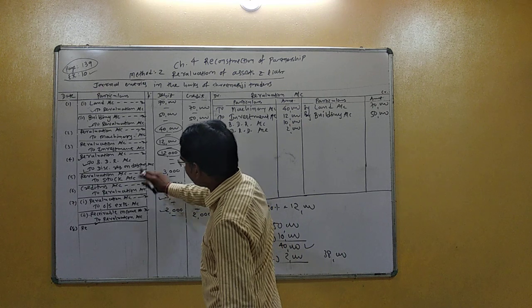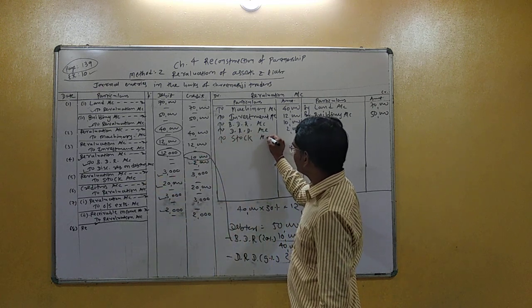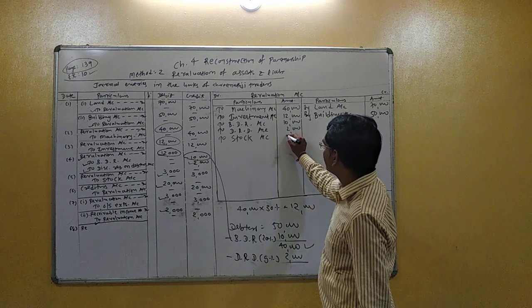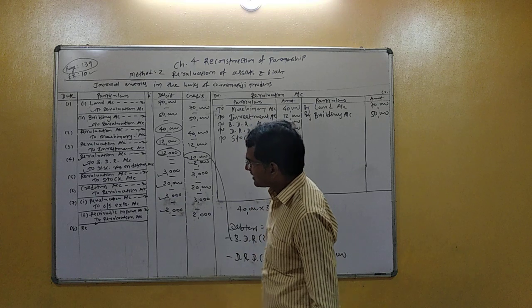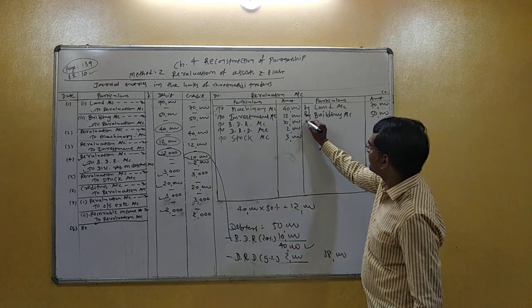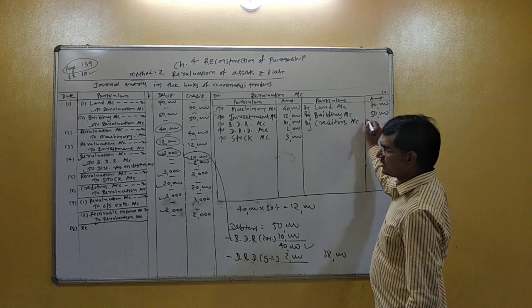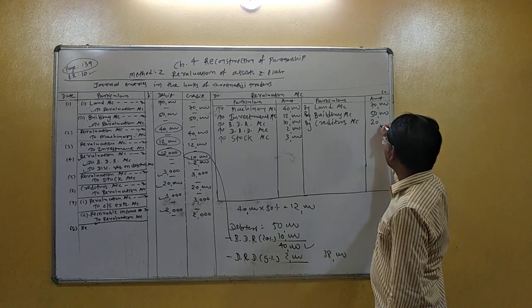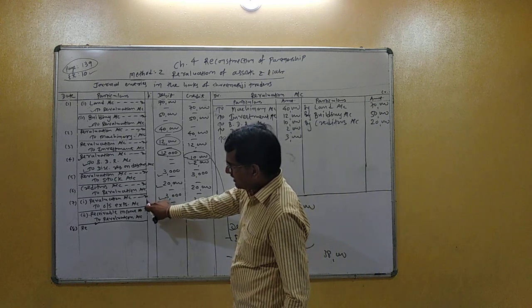Fifth entry, revaluation account debited. Again debit side to stock account. Amount 3,000. Sixth entry, revaluation account credited. So credit side by creditor account. Amount 20,000. Seventh entry, revaluation account debited.